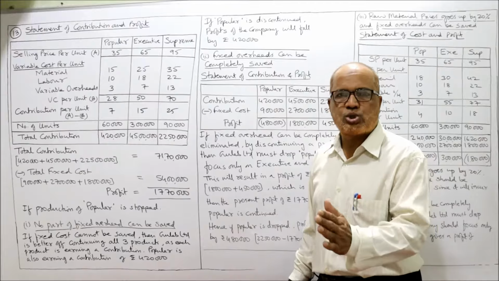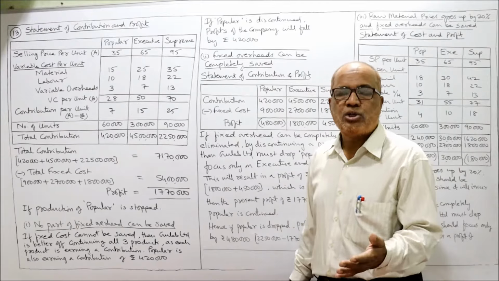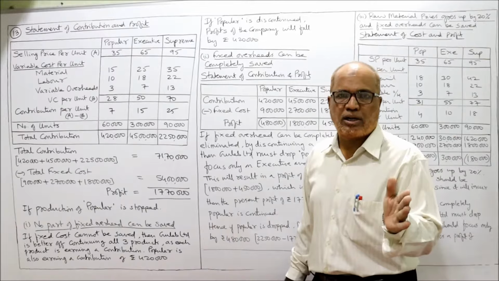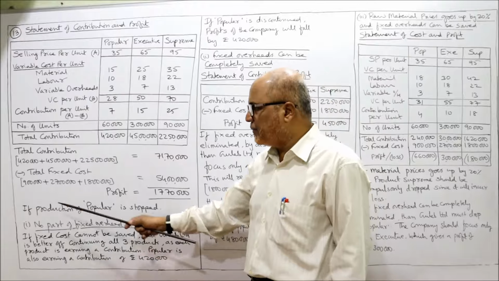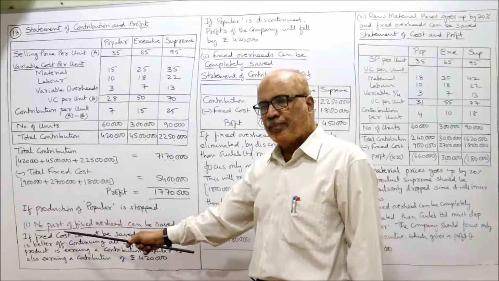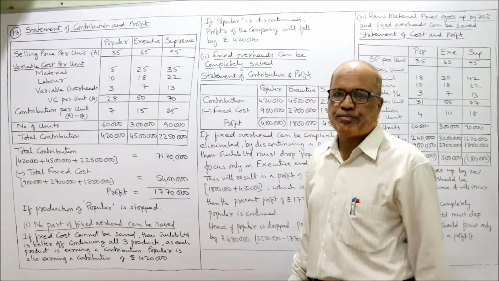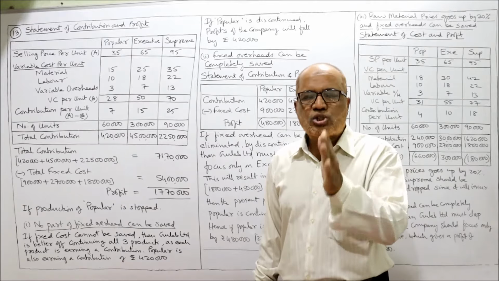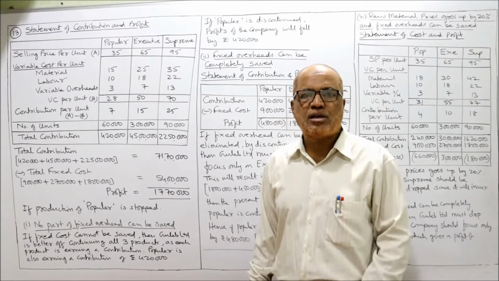Now we'll attempt the questions. If we stop Popular brand, then what will happen? Shall we drop or not? Under three different situations, so three cases are there. One by one we'll take. If production of Popular is stopped, case 1, no part of fixed overhead can be saved. If this is the situation, even if we stop the Popular brand, the fixed cost will remain the same. The fixed cost we cannot avoid.